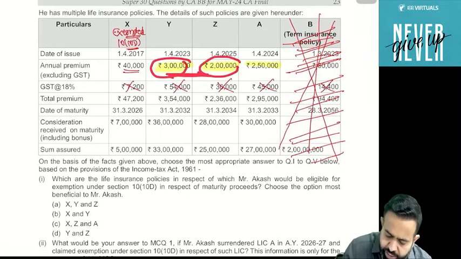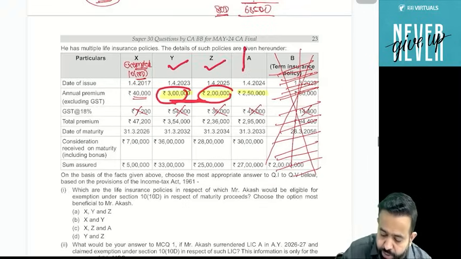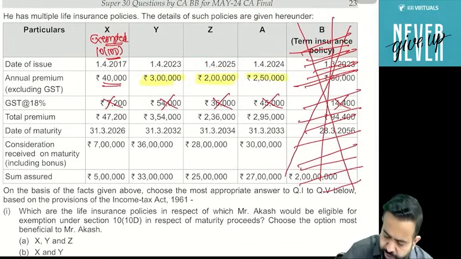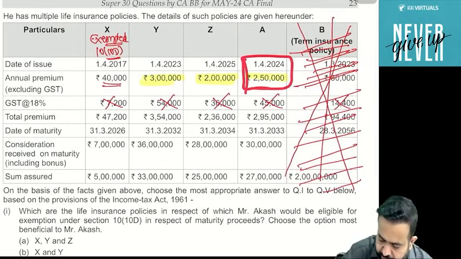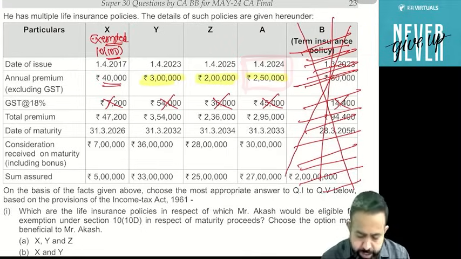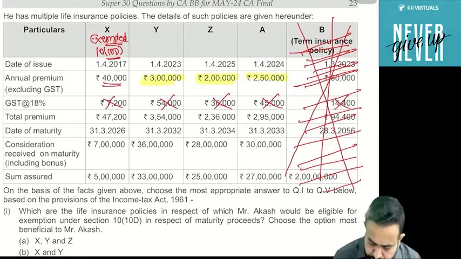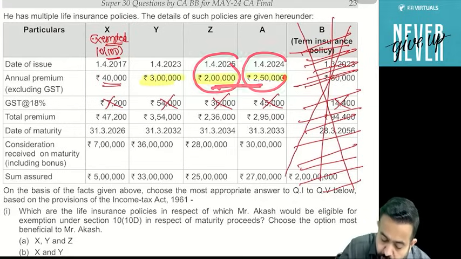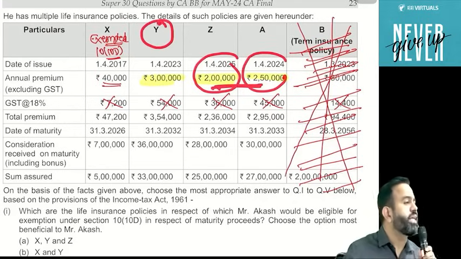But guys, A policy maturity is going to be taxable. Or alternatively, I can claim exemption for Z and A, because total is 4,50,000. Then Y policy maturity will be taxable.